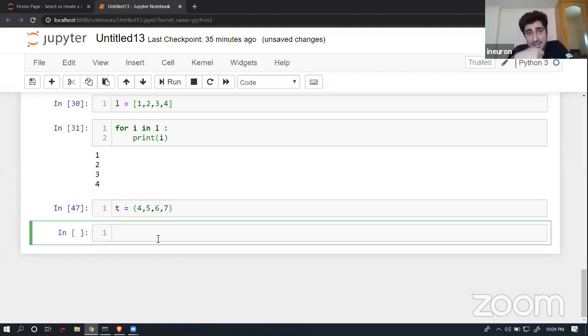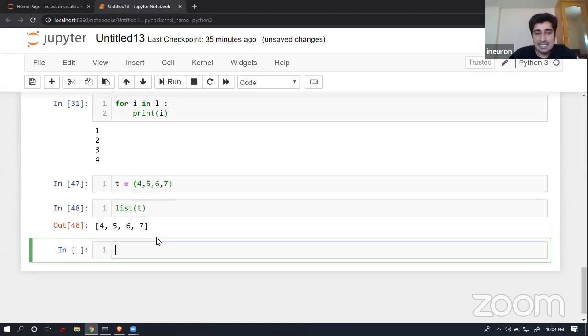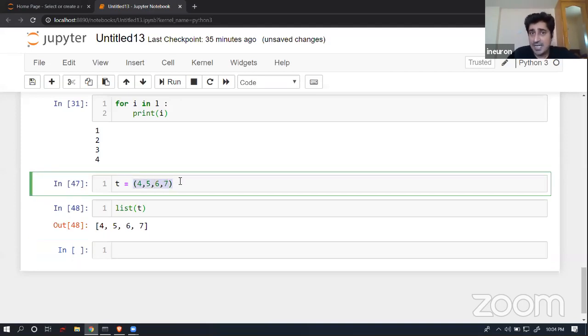Now, what will you do in this case? The very simple operation that you can do is a data type conversion. I can pass this t inside a list. It's completely fine. So I can convert my tuple to a list. So yes, I'm able to convert the same data which I have taken inside a tuple into the form of a list.